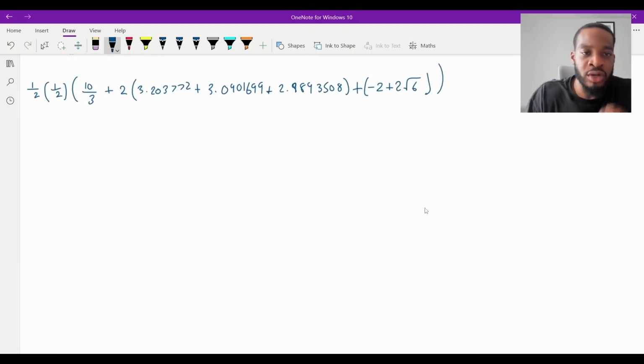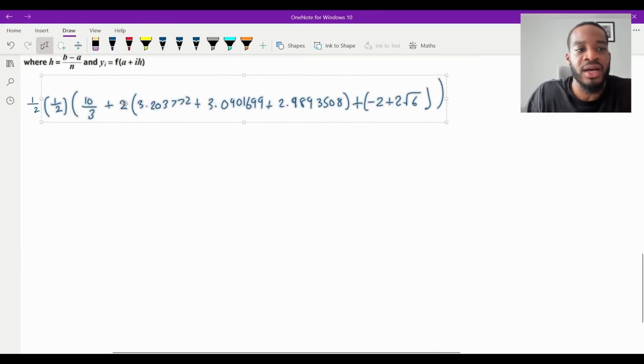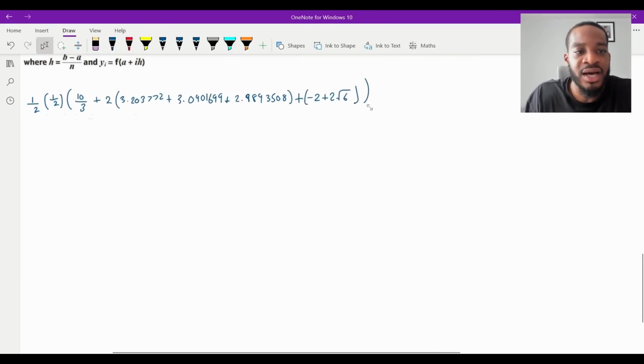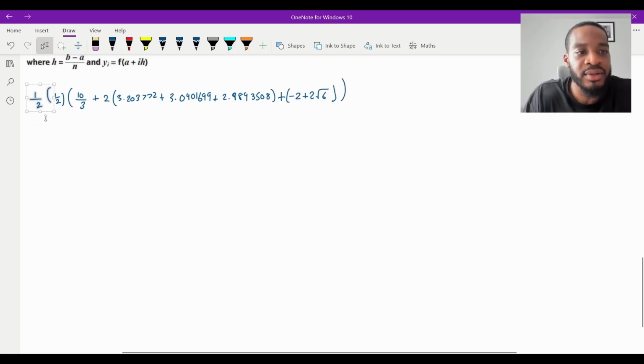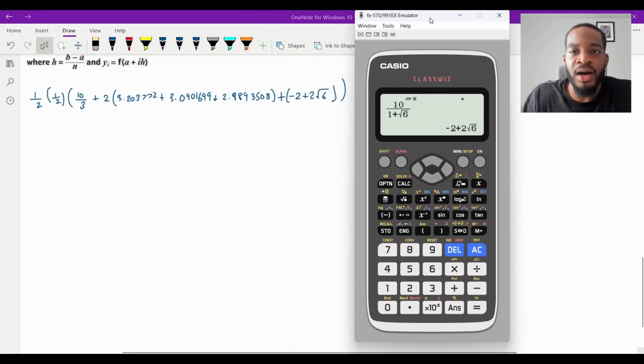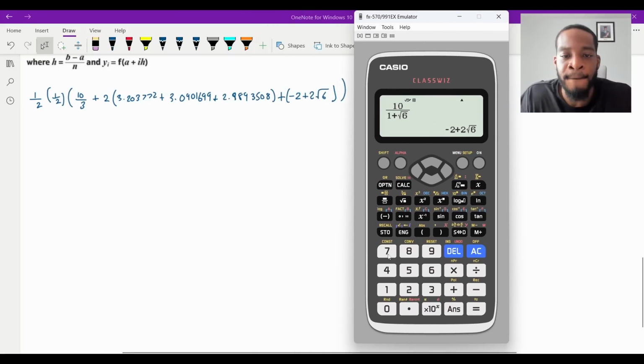So what I'll do, let me just make this a bit smaller, just so you guys can see it when I plug it in. Let me just make this a tad bit smaller so it goes there, and I think that's okay, to be honest. Bring it up. Yeah, and I think you guys will be able to see that fine now. So I'm going to plug everything in. So that would be 1/2 times another half, like that. And then I'm going to plug in everything.